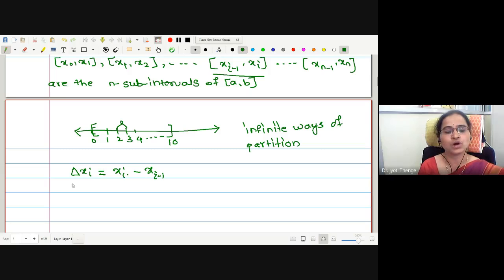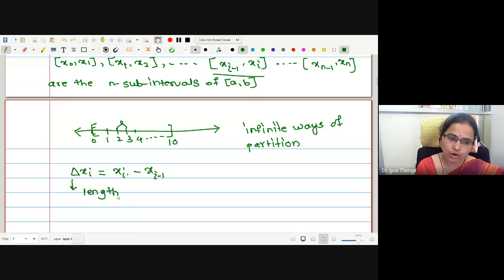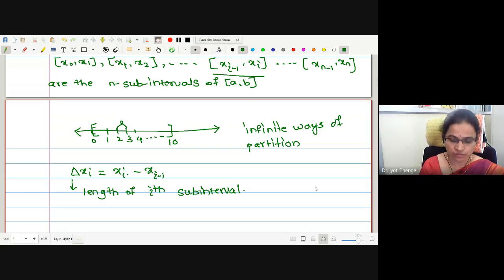And we are going to call this with a symbol delta. This symbol delta xi is going to represent the length of the ith subinterval. Correct? Length of ith subinterval.